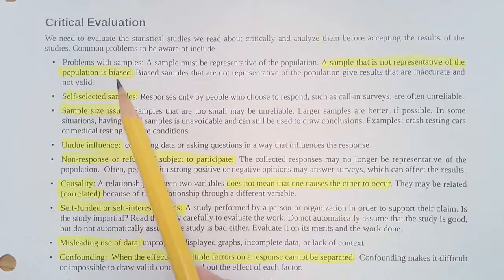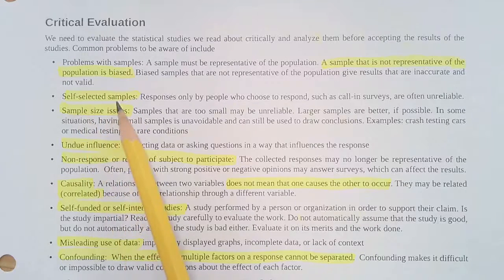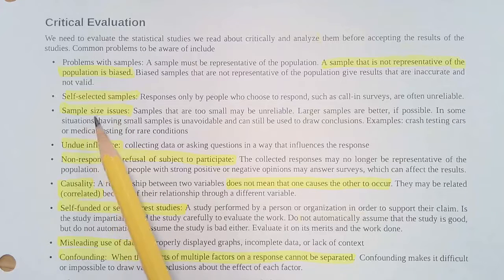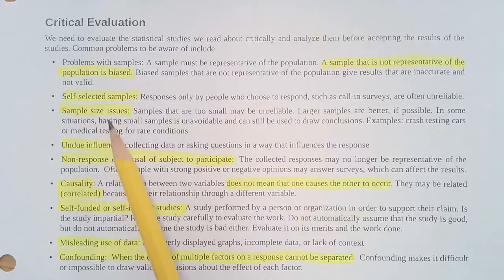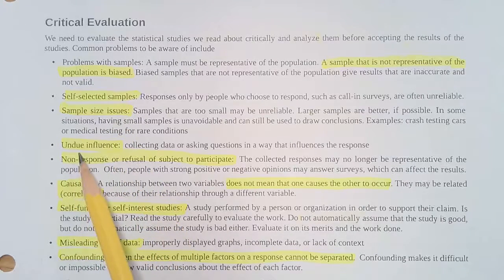Size: maybe you're not sampling enough. Undue influence, so the way that the questions are asked. No response or refusal of a subject to participate. If people have the choice not to, that can bias your sampling.